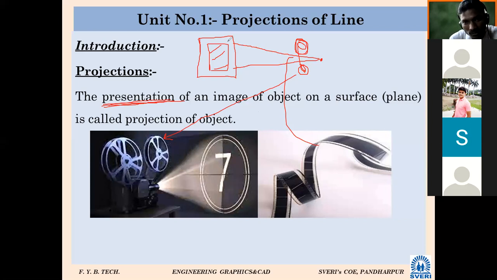Whatever screen is there, now here I am saying screen, but in our language of graphics we say it as a plane.